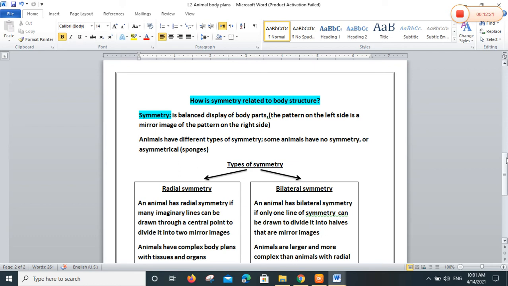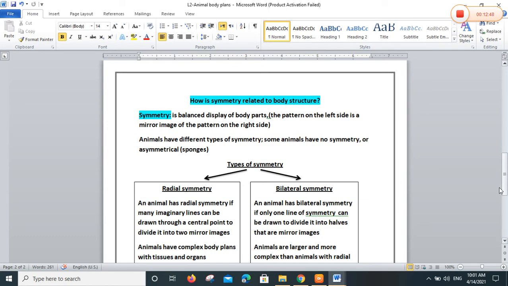All vertebrates have symmetry, a balanced display of body parts, but some invertebrates have no symmetry. And I can divide symmetry into two main types: radial and bilateral. Radial and bilateral symmetry. Yes?